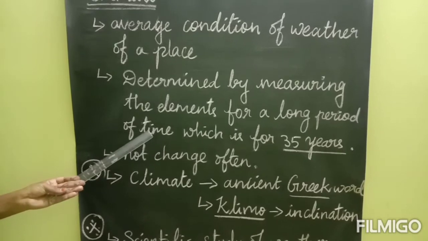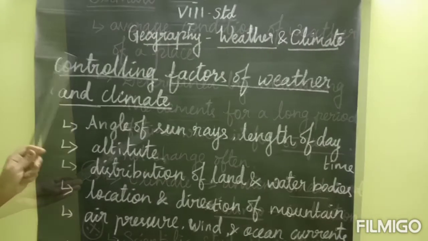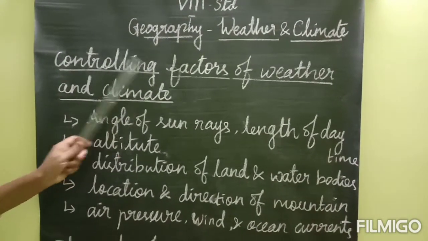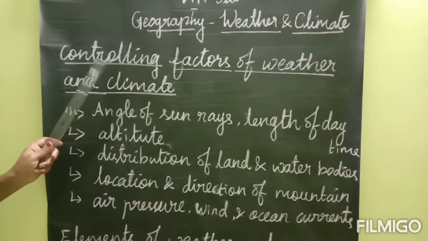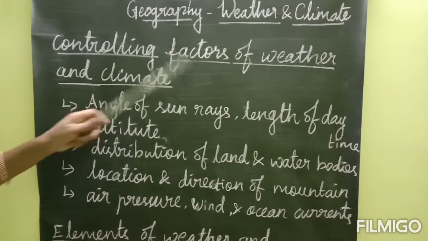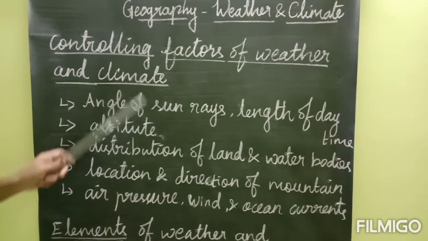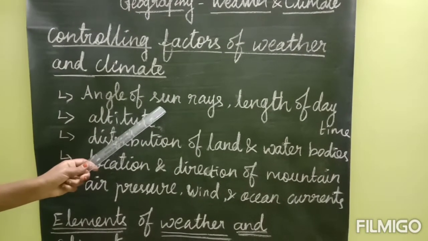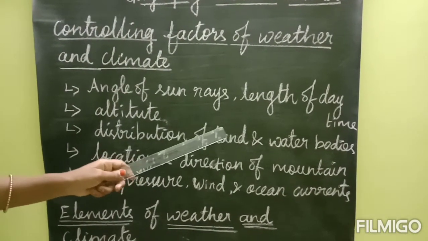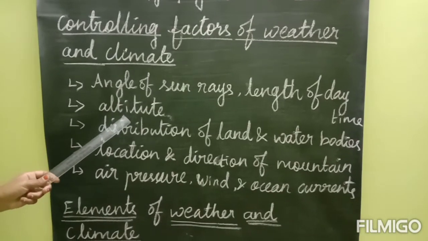Okay, students, here we have some factors which control the weather and climate. Let me show that. Controlling factors of weather and climate. What are the factors? First one is angle of sun rays and length of daytime. Next one is altitude.